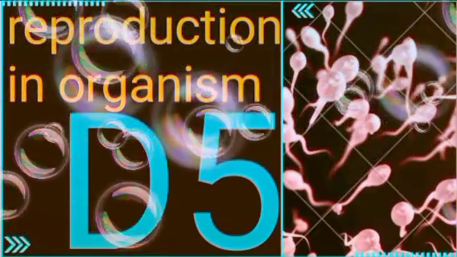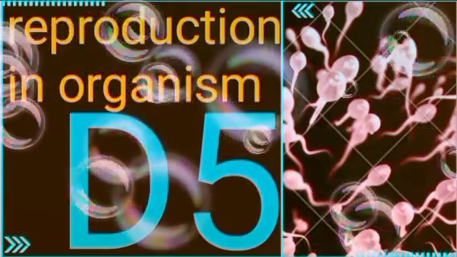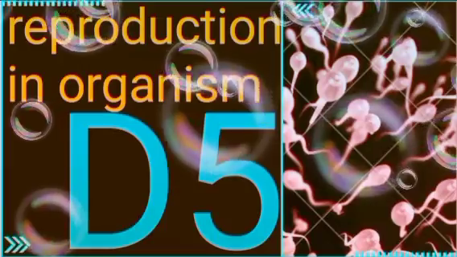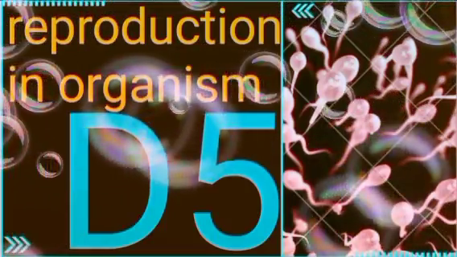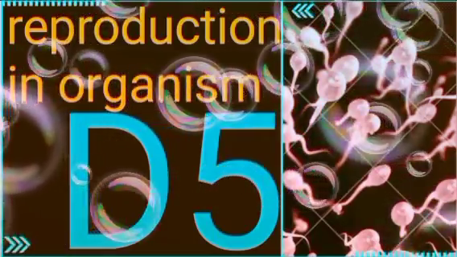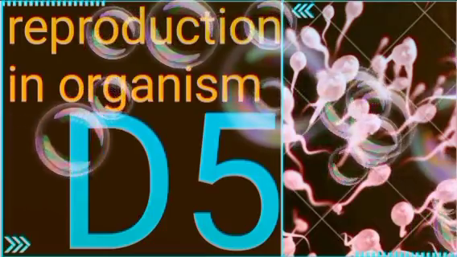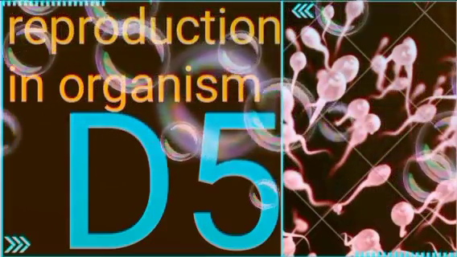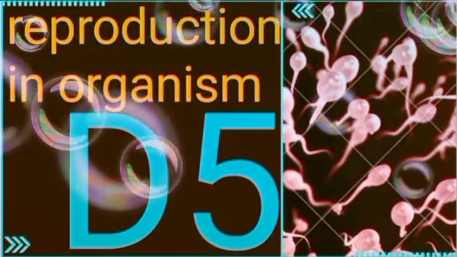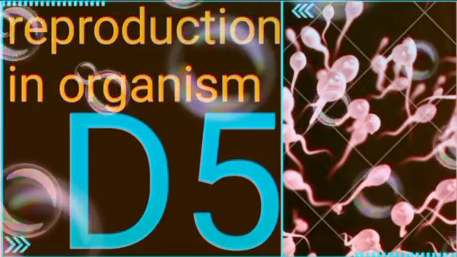In oviparous animals like birds and reptiles, the fertilized egg covered by a hard calcareous shell is laid in a safe place in the environment. After a period of incubation, the young ones hatch out. On the other hand, in viviparous animals, the majority of mammals including human beings, the zygote develops into a young one inside the body of the female organism.